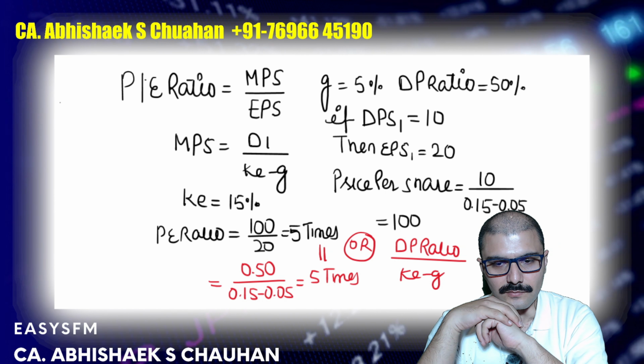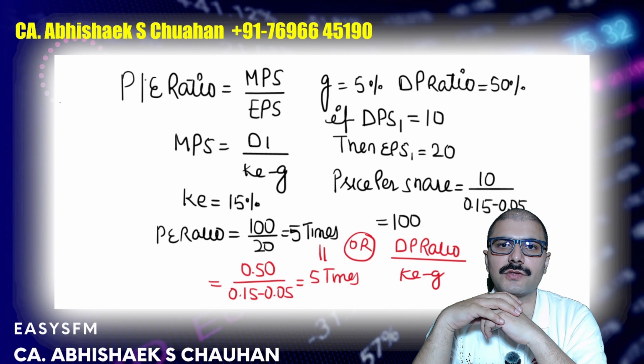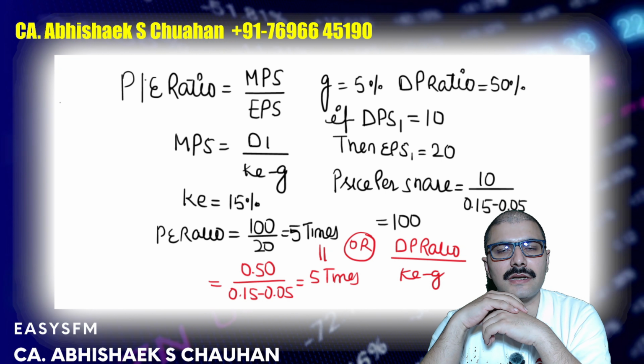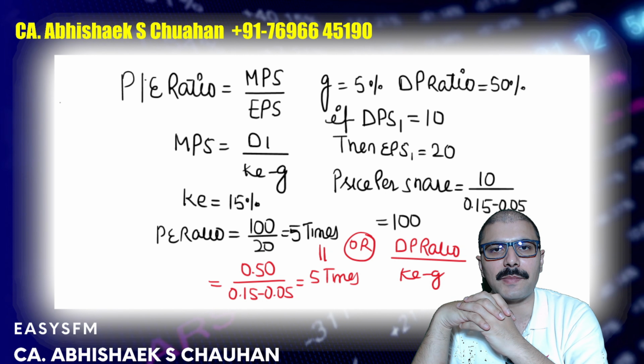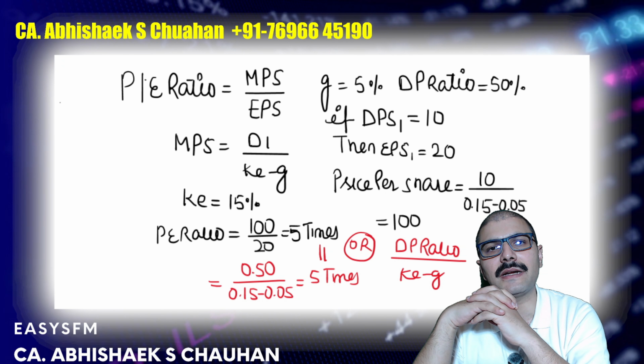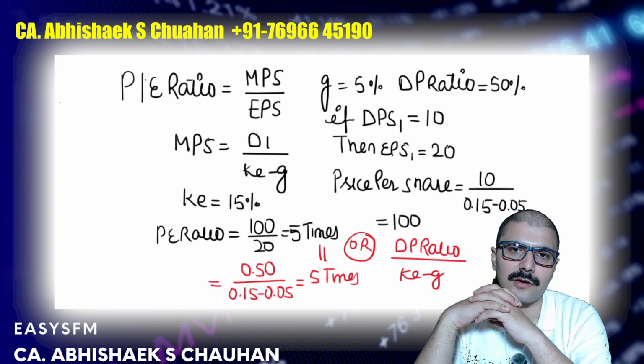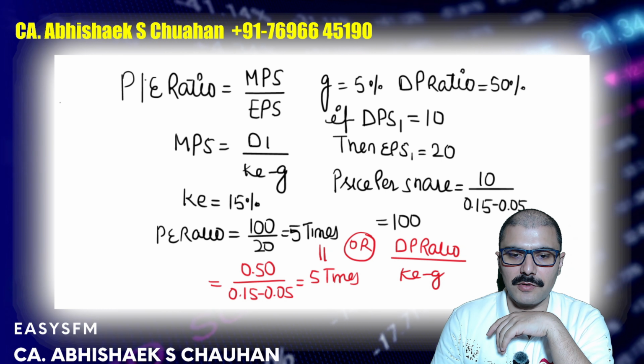K is given, G is given, D1 is not given. So you can assume D1. If D1 is 10 rupees, then EPS1 will be 20 rupees, because the DP ratio is 50%, right? And accordingly, the price of the share will be 10 divided by K minus G, that will be 100 rupees. So the P/E ratio here will be 5 times.